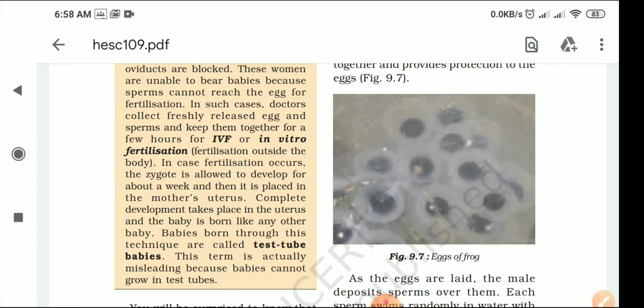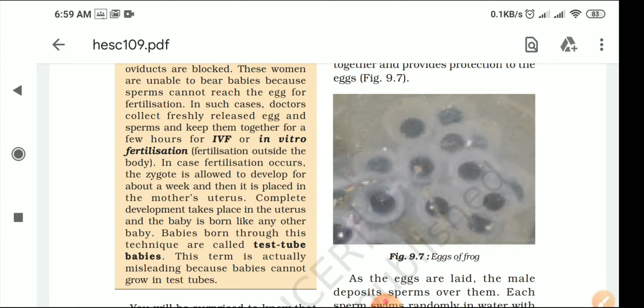That means the fertilization process takes place in the test tube, and then whenever the zygote forms, we implant this zygote inside the womb of the mother, and this is the way by which the mother delivers the baby. So this technique is only for those parents who are not able to fertilize their eggs. Some problems were with them, so that's why. Okay, so hope this is clear to you, what is IVF or in vitro fertilization.